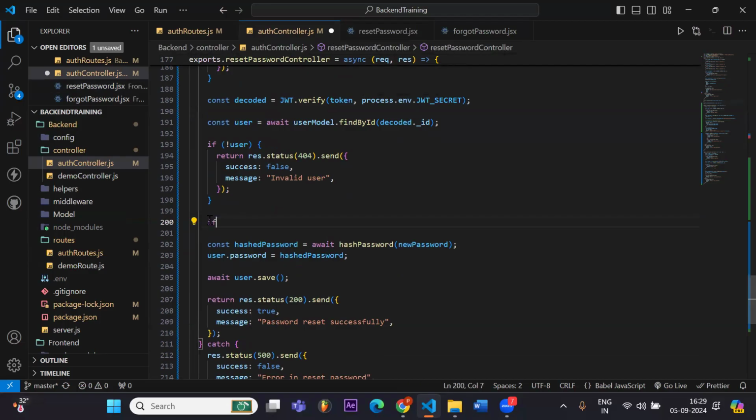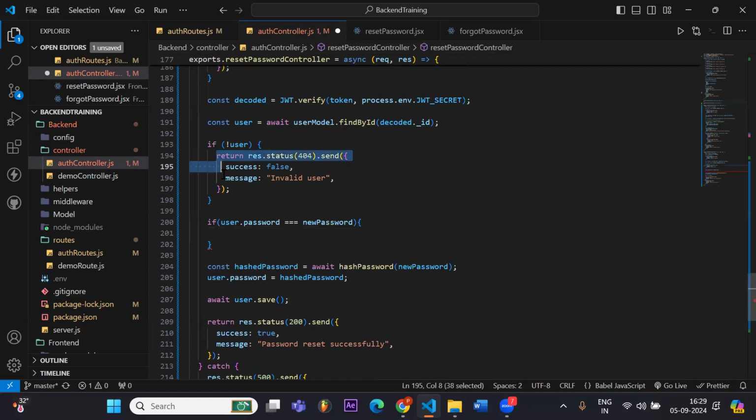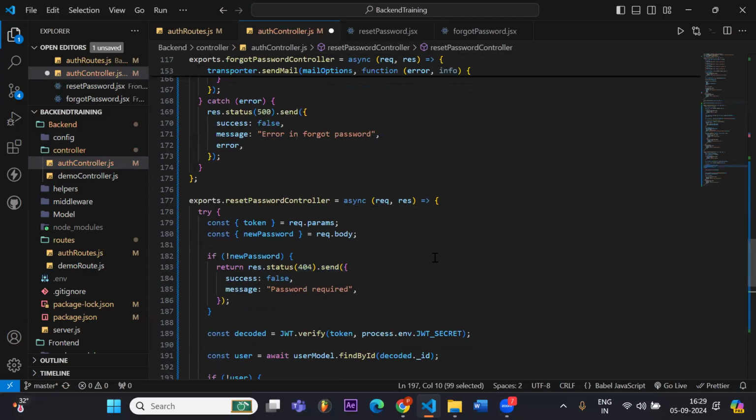Yeah, I can even do it. We can check if user password is our old password, and the new password is the same. But user password is already hashed, while the new password is not hashed. So how can you compare? Okay, hmm, actually, we have to dehash it.